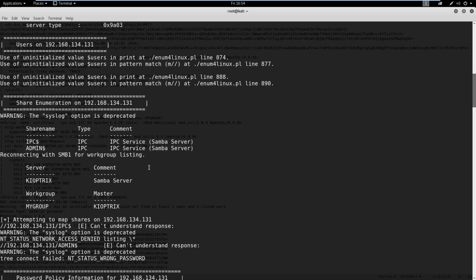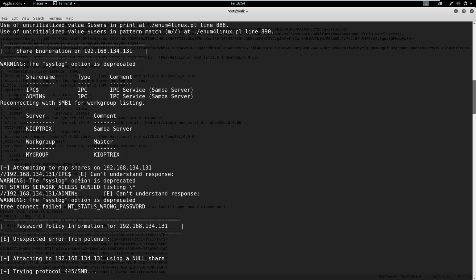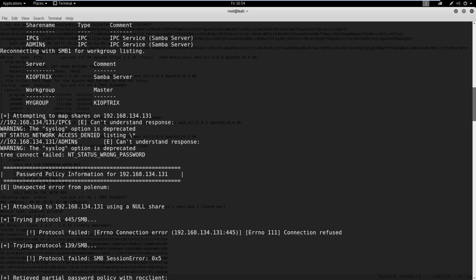So if we keep scrolling down, there's share enumeration, so it can show you what shares are sitting on the SMB. Right now there's IPC and there's admin. And if we keep going, it tries to connect to those shares for us. So it tried to connect to IPC, and it said access denied. So there's no access to the IPC folder for us. And for the admin folder, it looks like you need a password. So we don't have that information. It's just trying with default blank passwords here.